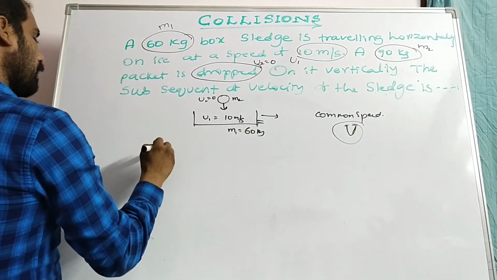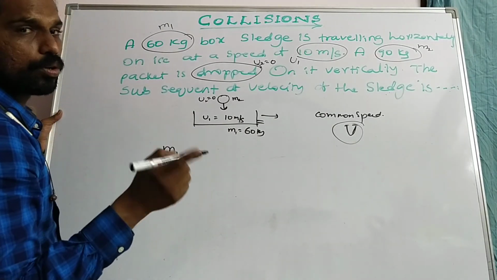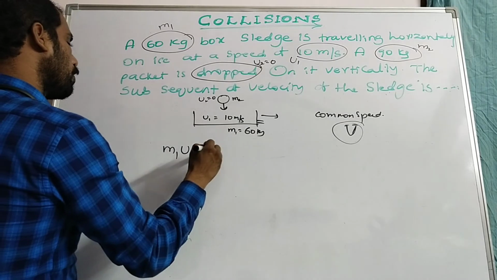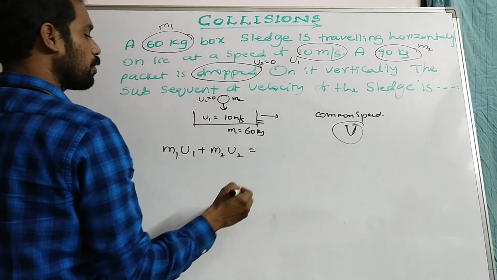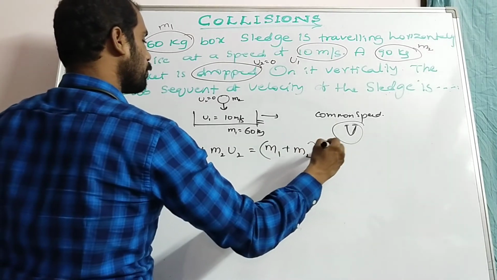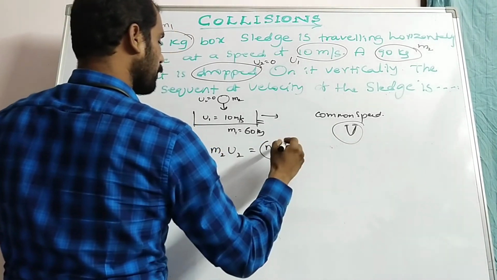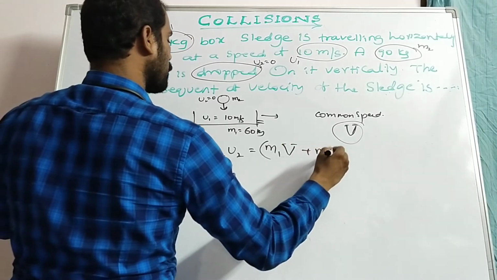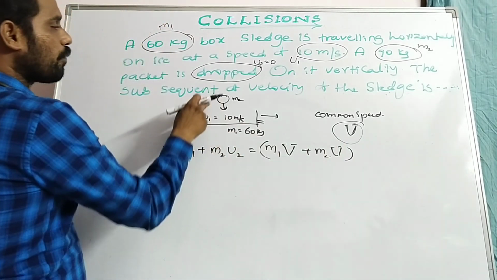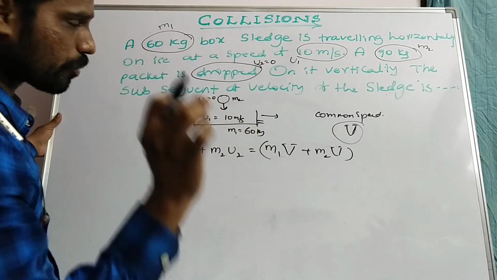So according to the law of conservation of linear momentum, total momentum before collision is equal to total momentum after collision. So (m1 plus m2) into common velocity v, or else write m1v plus m2v. Why? Because after the packet is dropped onto the sledge, both are moving with the same common speed.